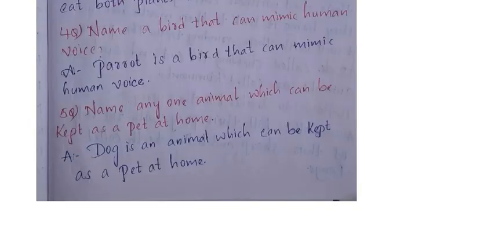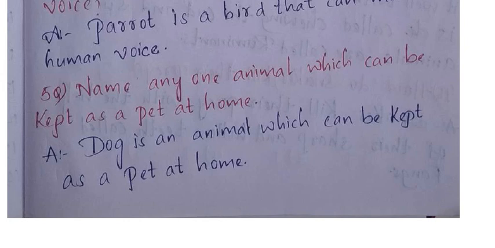Now the last question is what? Name any one animal which can be kept as a pet at home. Many pets we keep, yes or no, we keep dogs, fishes. So here what is the answer? Dog. Dog is an animal which can be kept as a pet at home. You can note it down. You can take a screenshot and zoom and write.